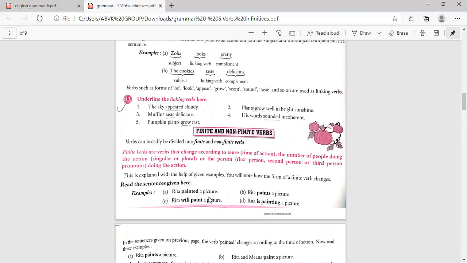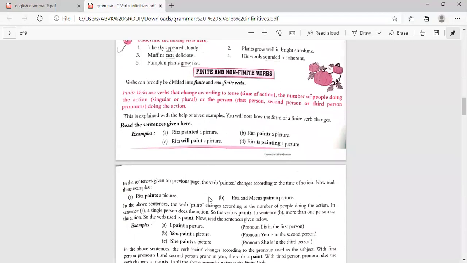Rita painted a picture. Rita paints a picture. Rita will paint a picture. Rita is painting a picture. In the sentences given on the previous page, the verb painted changes according to the time of action. Rita painted a picture is simple past.